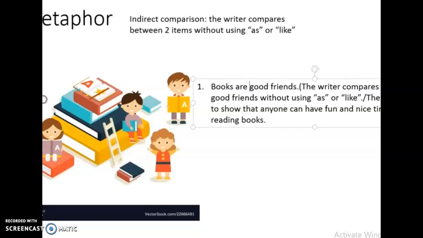So metaphor is indirect comparison, because the reader has to think. Books are compared to what? I don't have like to show me. I have to think. Books and good friends. So without using as or like, we have comparison. So the writer compares books to good friends without using as or like. Why? In order to show that we can have fun and nice time while reading books, just as we have fun and nice time with our friends.